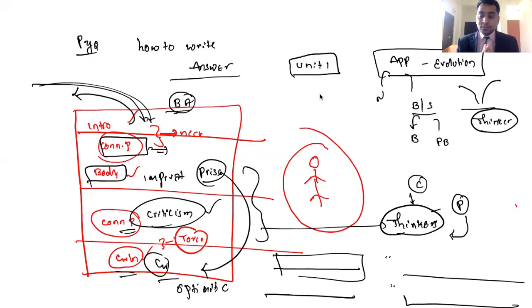They might understand this, but how does it make a difference between a person who has read the subject and a normal person? By writing the thinkers, by quoting the thinkers. This is how you can show your hallmark. This is the thing that I wanted to say. So use thinkers whenever you are praising, whenever you are criticizing.